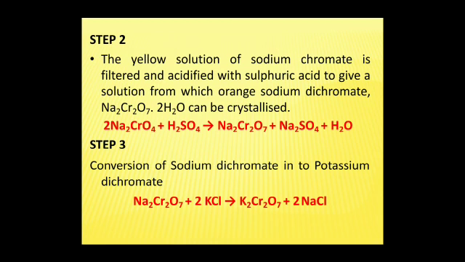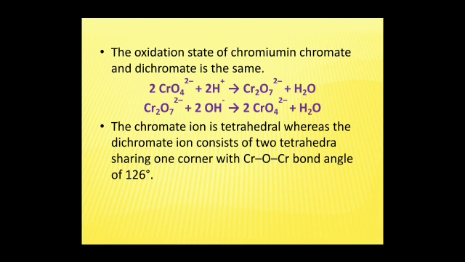Second step, the yellow solution of sodium chromate is filtered and acidified with sulfuric acid to give a solution from which orange sodium dichromate, Na2Cr2O7·2H2O, can be crystallized. Step 3, conversion of sodium dichromate to potassium dichromate. The oxidation state of chromium in chromate and dichromate is the same. The chromate ion is tetrahedral, whereas the dichromate ion consists of two tetrahedra sharing one corner with a chromium-oxygen-chromium bond angle of 126 degrees.